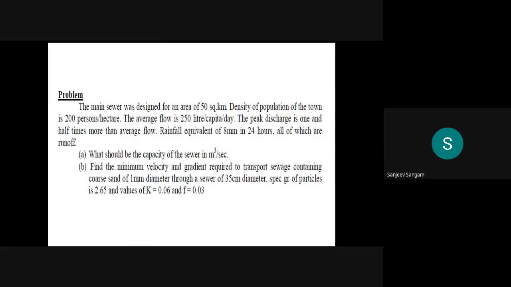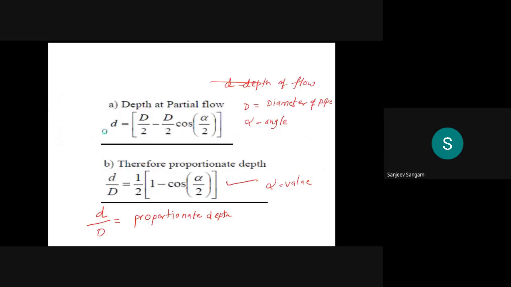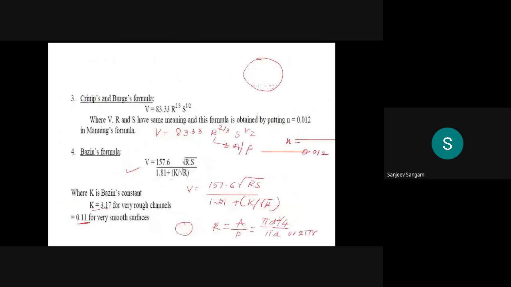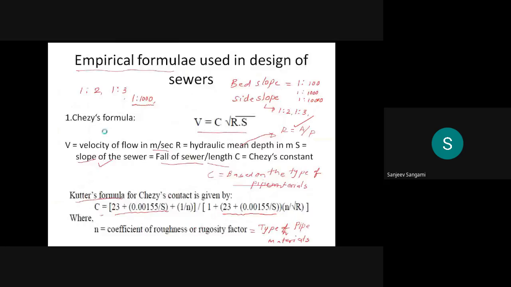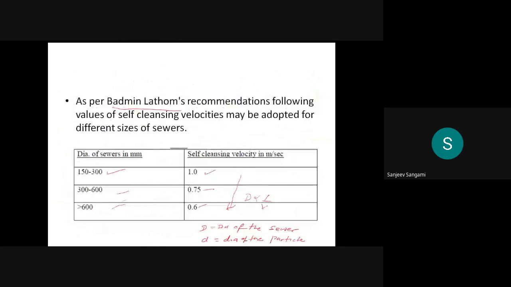So the problem is we require the self-cleansing equation to calculate the velocity. Then we have to use the above formula. We'll just go back and see that formula.